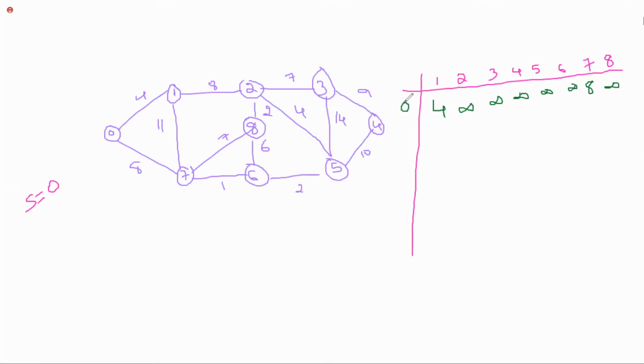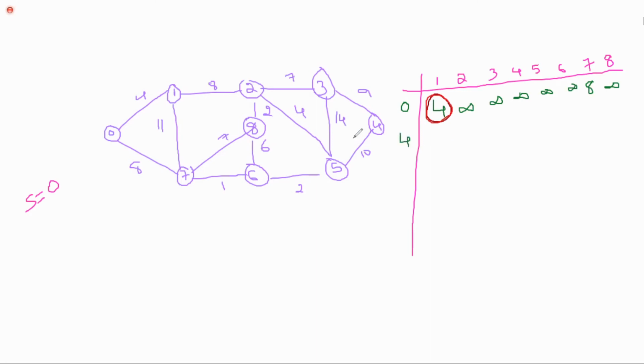Okay. Now, among these distances, which one is the smallest? 0 to 1, 4 is the smallest. So I am considering this 4, and I am highlighting this. I am considering this 4 as the next vertex to visit. So my next possible vertex is 1.